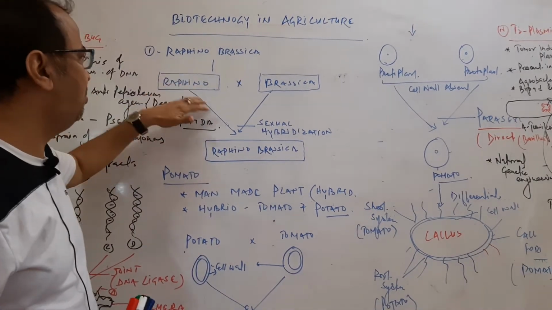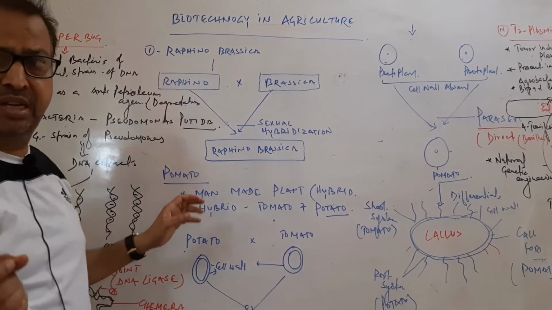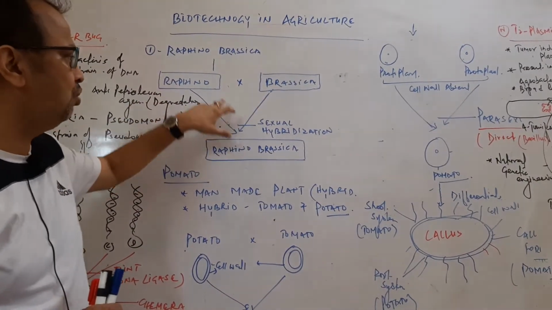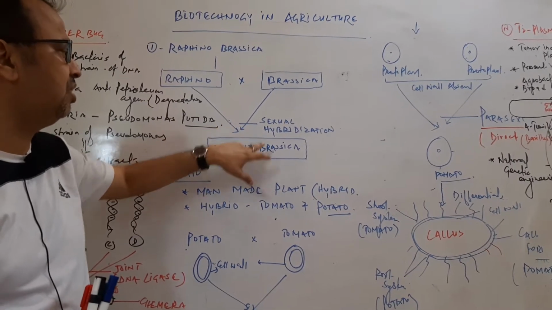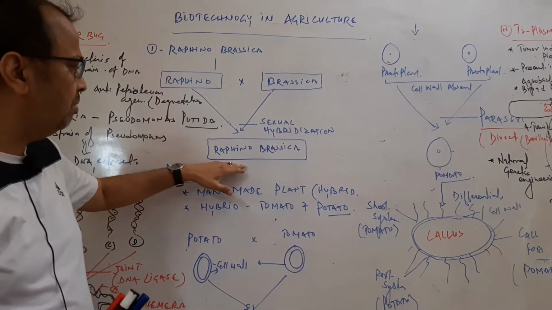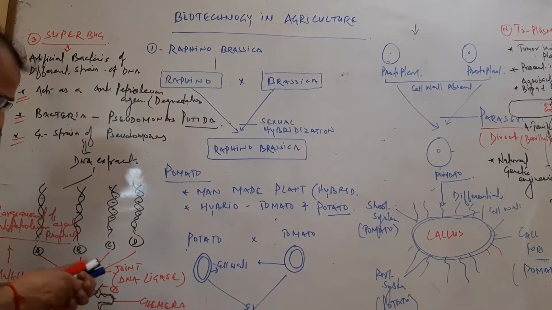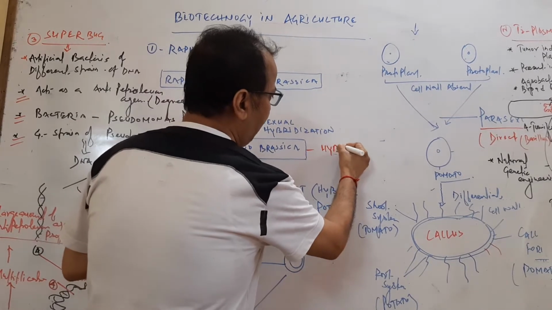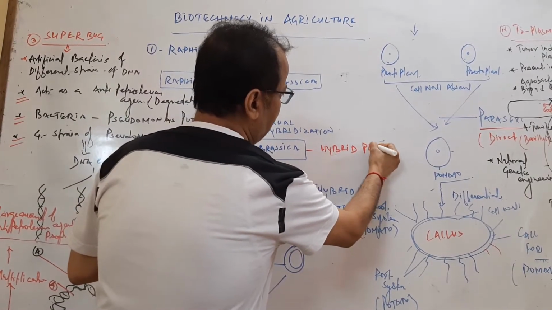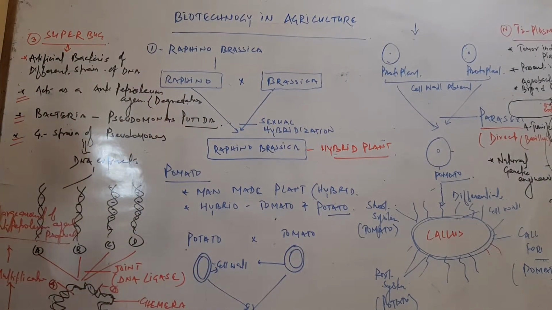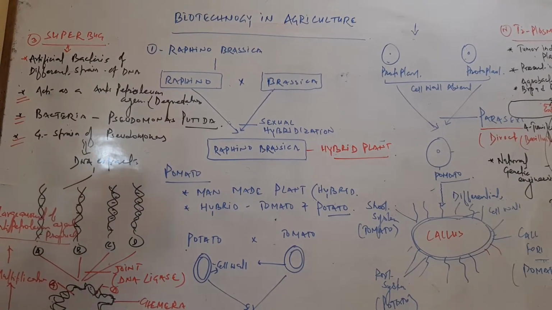Raphanobrassica is the combination of radish and cabbage. Radish is called Raphanus and cabbage is Brassica. Here sexual hybridization occurs to join them and form a hybrid plant called Raphanobrassica. This is the hybrid plant. A type of polyploidy might take place in this case, so genomic changes occur.